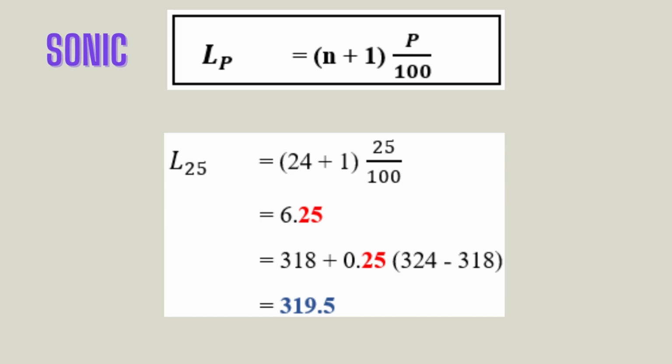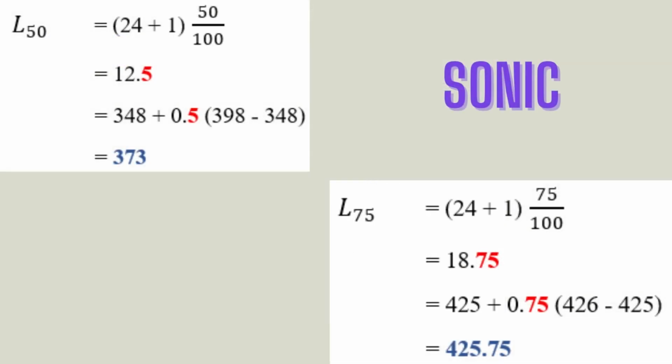So L25 equals (24 plus 1) times 25 over 100, which is 6.25. L25 equals 6.25 is a non-integer. Thus, it means that the 25th percentile is located 25% of the distance between the 6th and 7th observation, which is 318 plus 0.25 times (324 minus 318), and the answer will be 319.50.